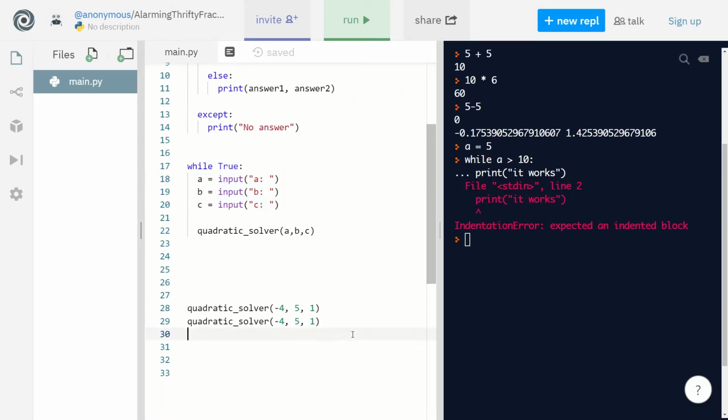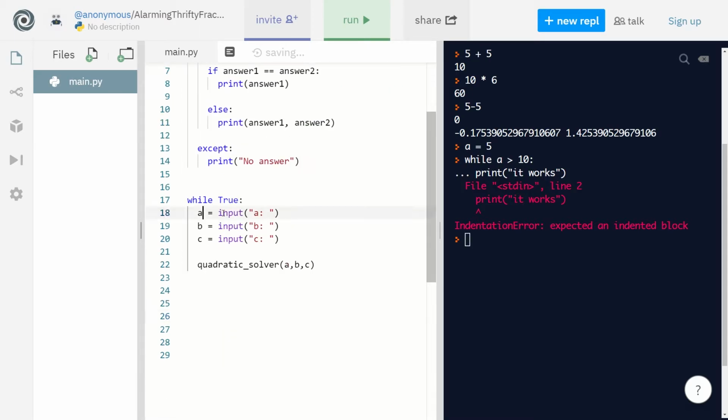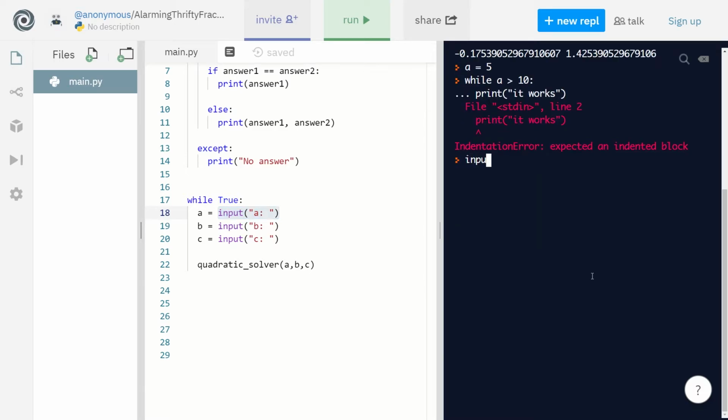Before we actually run this, there's one final thing I want to specify. Let's just show you what input does, right? If you do input, it's going to let you type something, and this is going to be taken as the input, okay? And if we assign this, so let's do value is equal to input, it's going to let you input something.